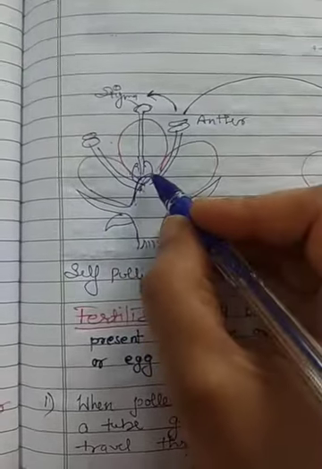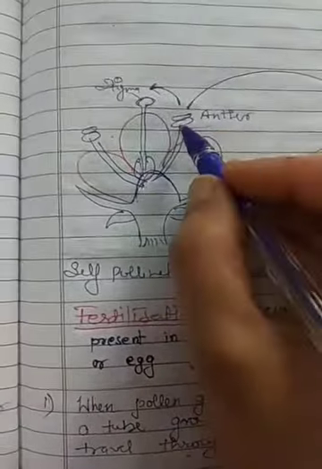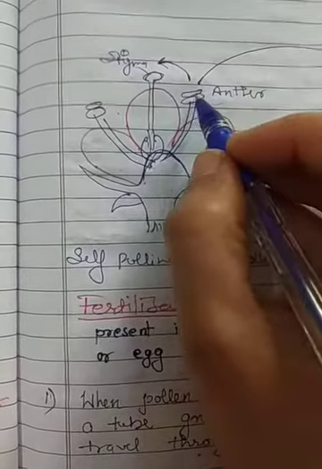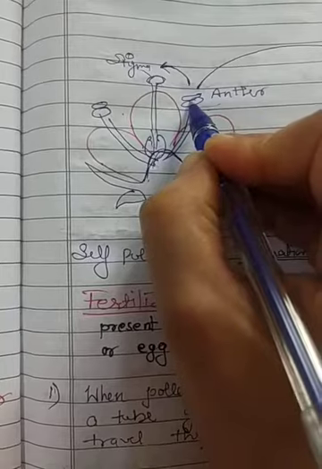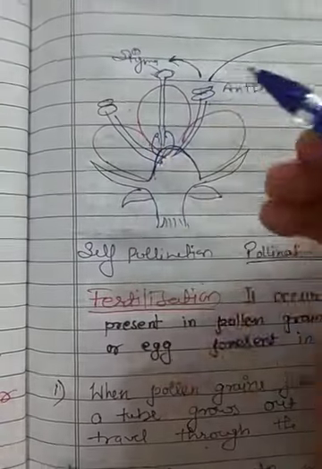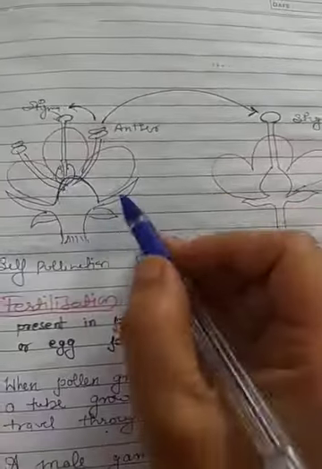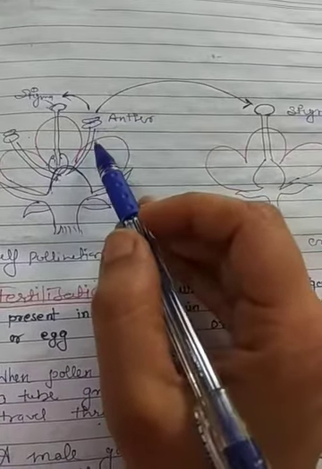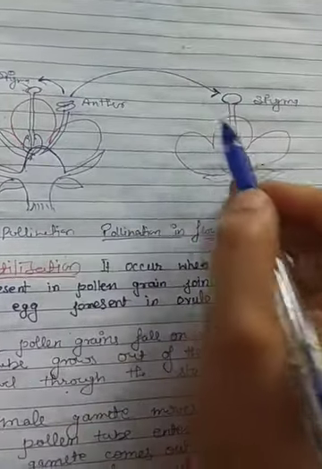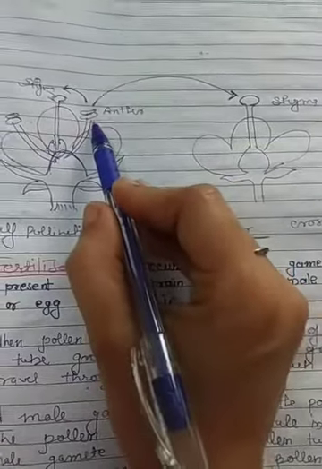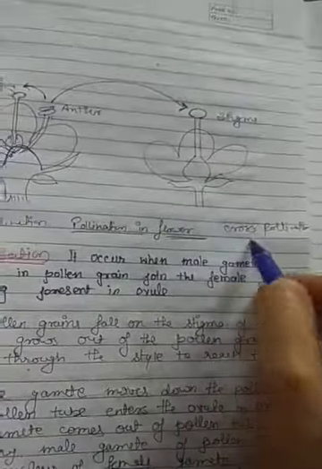Here you can see the anther, the male part, and the female part, and when pollination occurs within the same flower, it is called self-pollination. And in cross-pollination, pollen grain is transferred from the anther of one plant to the stigma of another plant. This type of pollination is called cross-pollination.